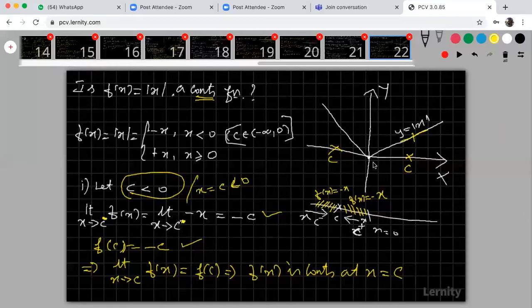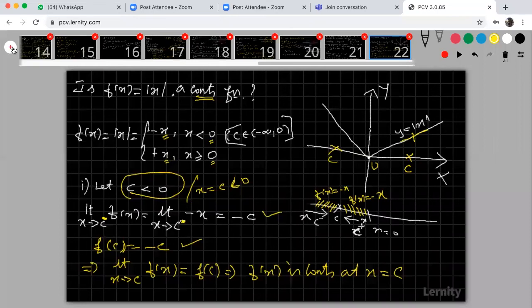Why, sir? Why are you choosing 0 especially, sir? Because look at that. Below x is equal to 0, I have one f of x. Above x is equal to 0, I have another f of x. So therefore, at x is equal to 0, definitely I have to apply the left hand limit and right hand limit. The limit of this function is called the left hand limit, and the limit of this function at 0 plus is called your right hand limit.